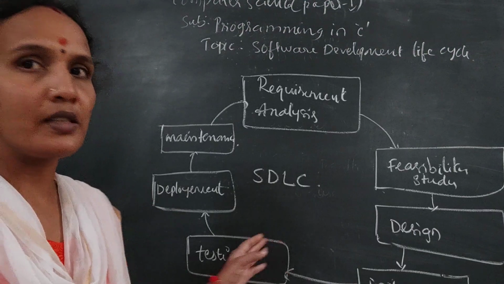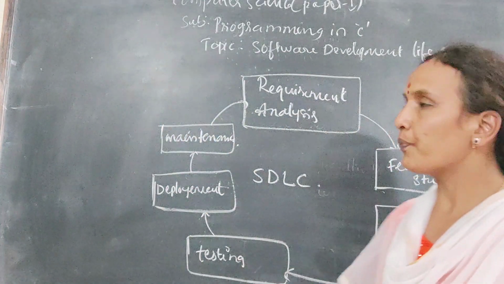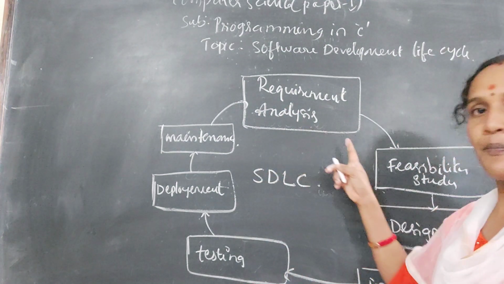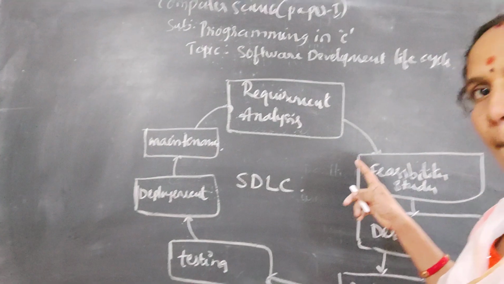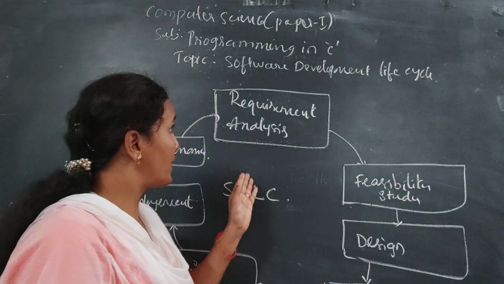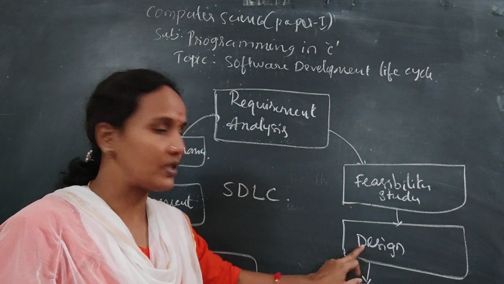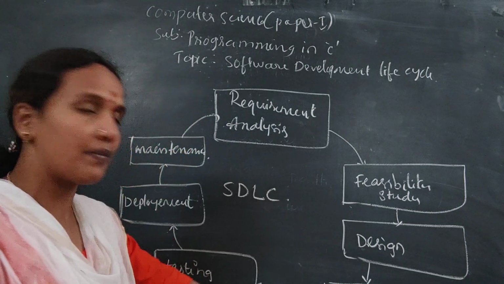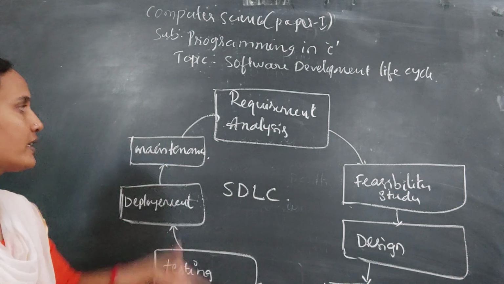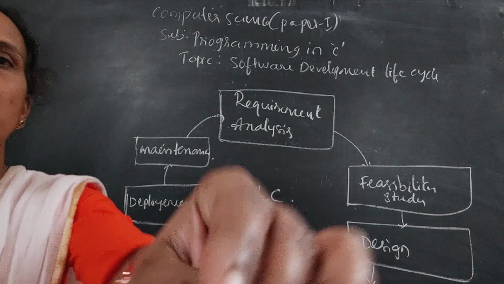Here, this is about SDLC. It is a life cycle, a continuous process. Here the first step is requirement analysis. The second step is the feasibility study, after the requirement analysis. Next, designing the system, and next implementing. The fourth step is implementing. The fifth is testing. The sixth is deployment. And the seventh is maintenance. There are 7 steps.